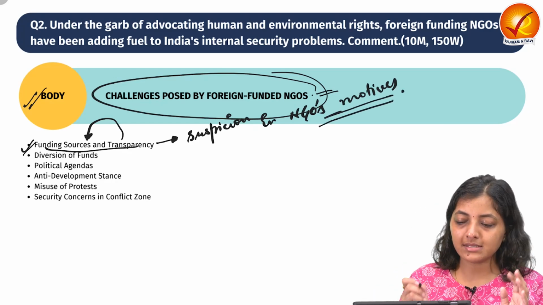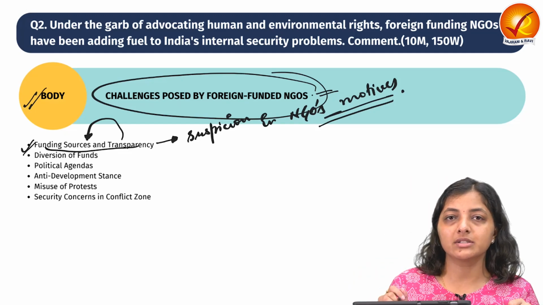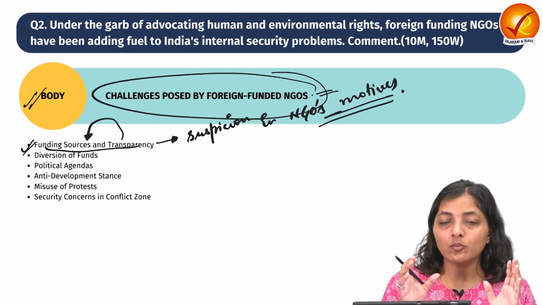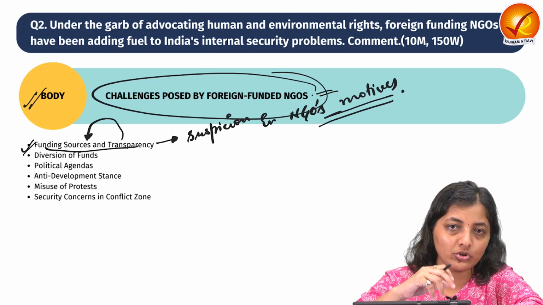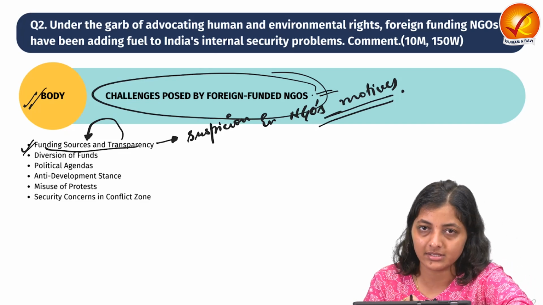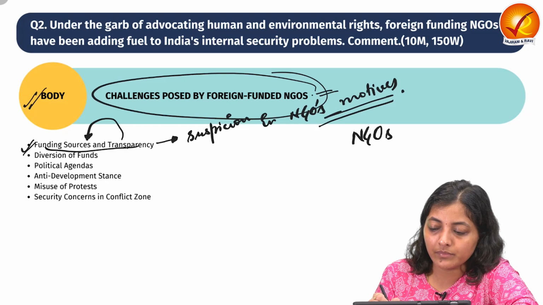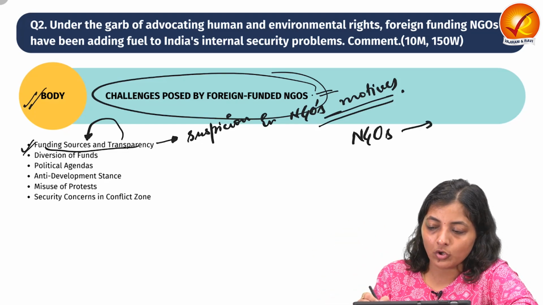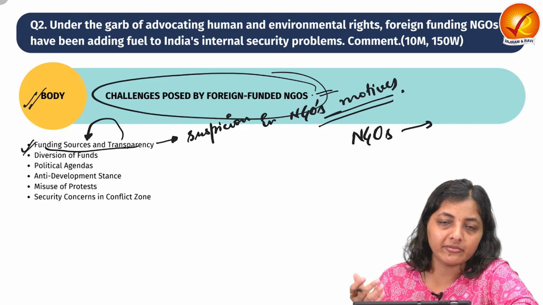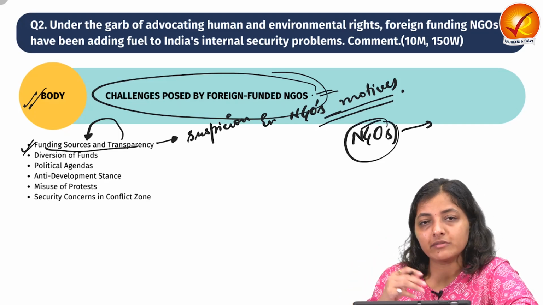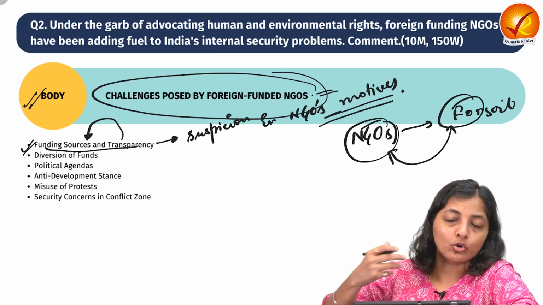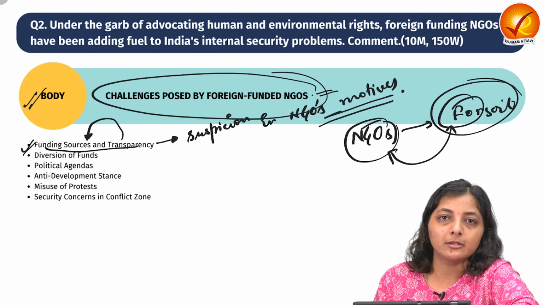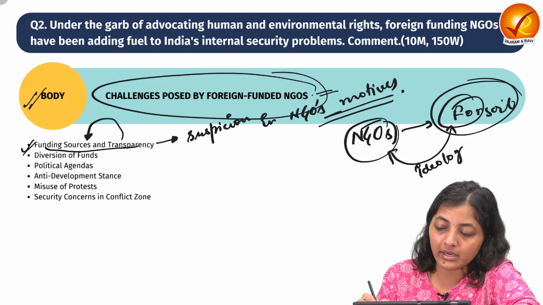And you must also understand why foreign funding poses some challenges with respect to NGOs. In what cases, when there is foreign funding in NGOs, can it create internal security challenges? If any NGO is linked with a foreign fund, it means the resource mobilization of that particular NGO is carried out from abroad or from foreign soil. It means they have to abide by the rules, regulations, goals and objectives of this particular partner. So whatever they say, they have to follow their ideology also.